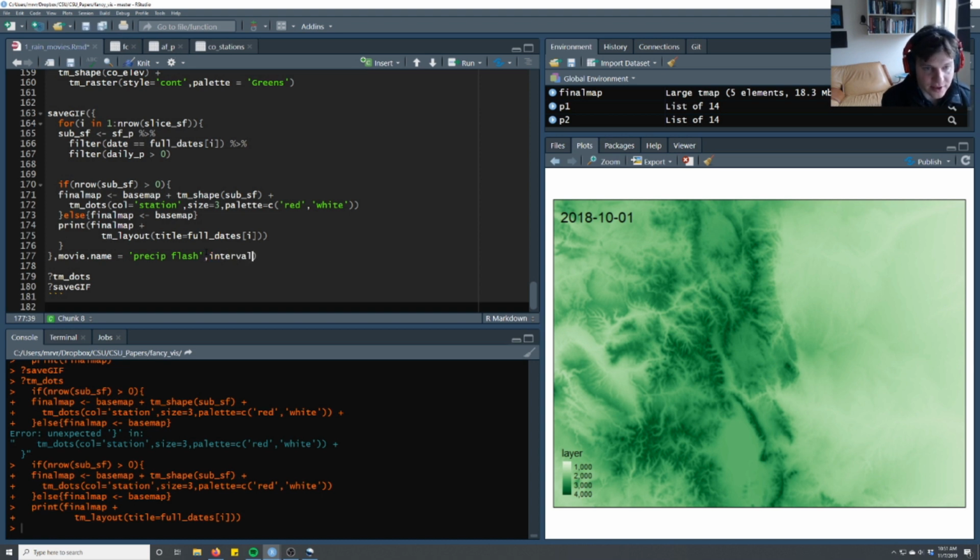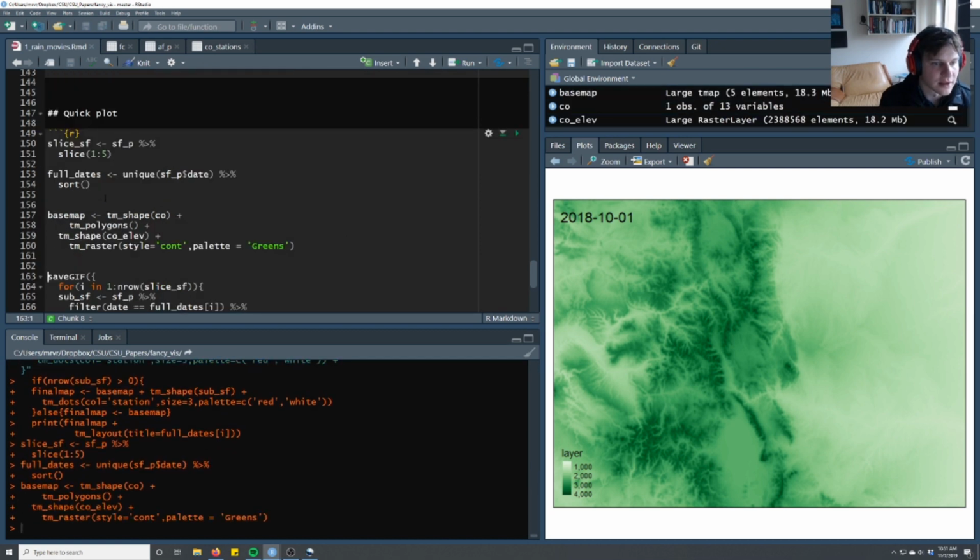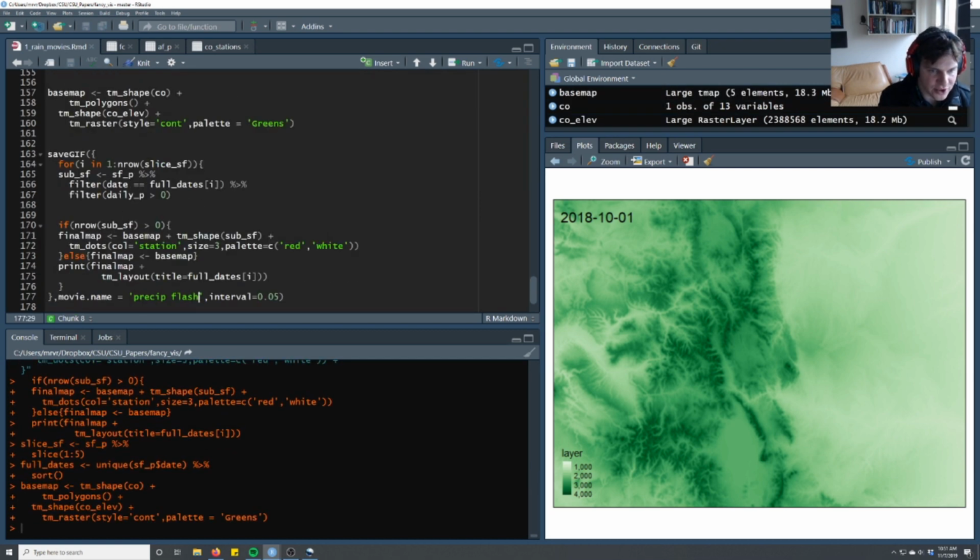And here we just want to change the interval between these. Let's just make it really fast. Okay, and so now it's going to do 10. I'm actually going to subset that to 5 because it's going to take a second. And it's going to save it to this movie name precip flash.gif because I'm using the GIF generator function. And we can change the animation width, and let's just make it 500, and the animation height equals 400.